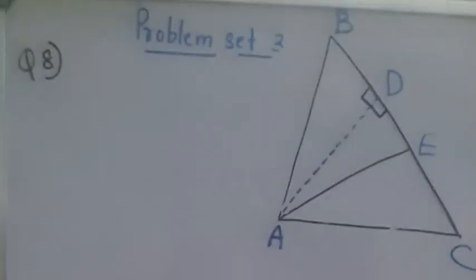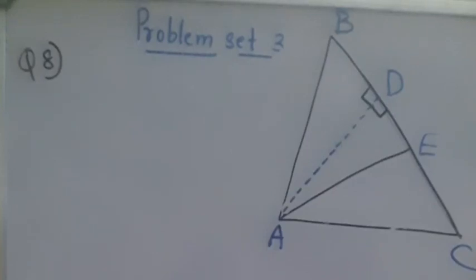Coming to question number 8, we have this figure where segment AD is perpendicular to segment BC. Segment AE is the bisector of angle CAB. We have to prove that angle DAE is equal to half into angle C minus angle B. Since it is a prove-that type of question, we will write 3 steps.